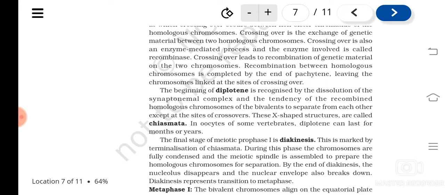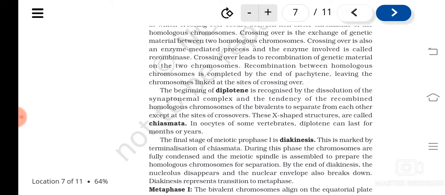Then the chromosomes are fully condensed, and the meiotic spindle is assembled to prepare homologous chromosomes for separation. At the end of diakinesis, the nucleolus and the nuclear envelope disappear.